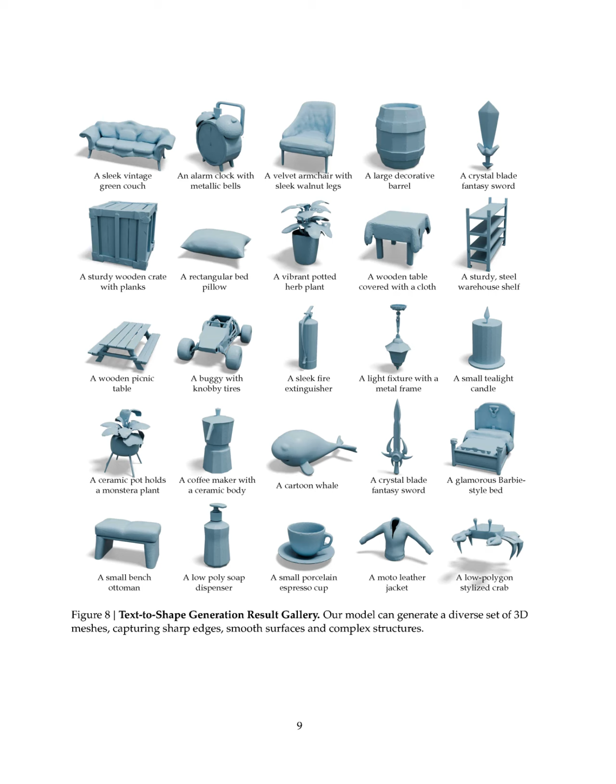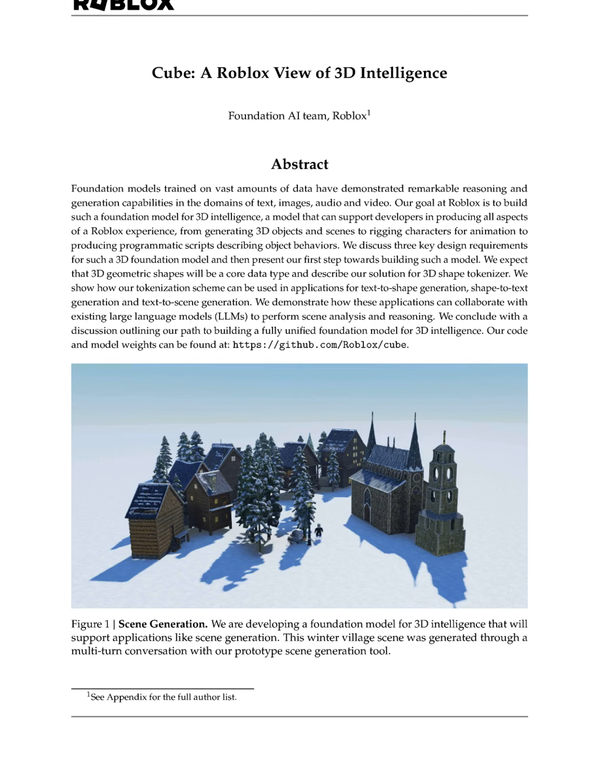Additionally, the ability to collaborate with existing large language models enhances the model's utility, allowing developers to leverage common-sense knowledge and reasoning capabilities in their designs. Ultimately, addressing this problem empowers developers to create richer and more engaging 3D environments in Roblox.